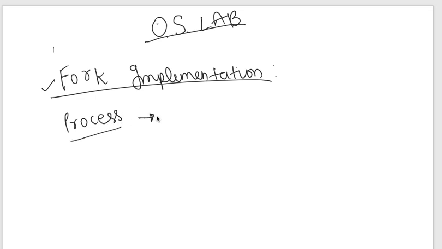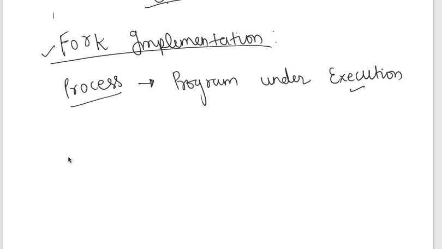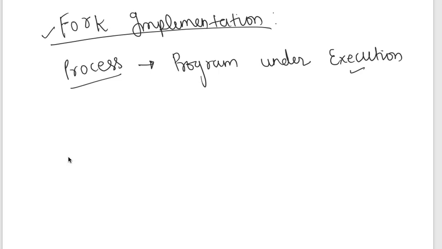So what is process? Program under execution is called as the process. Okay. So let's suppose one process is executing something, and parallelly it also wants to execute something else. Then what will happen?